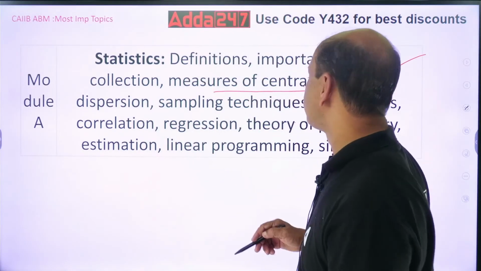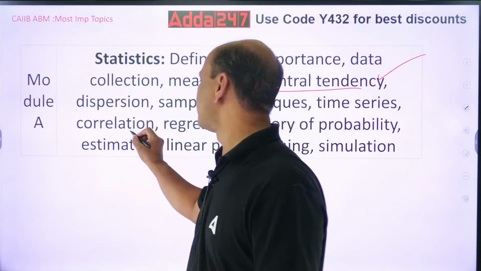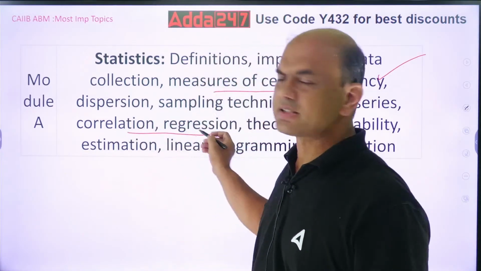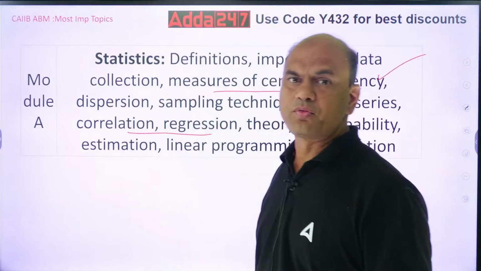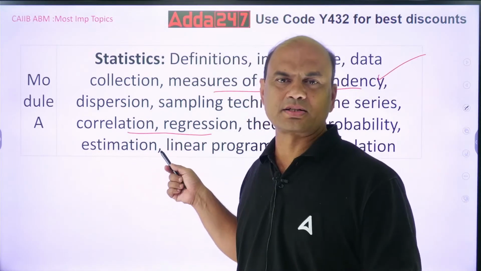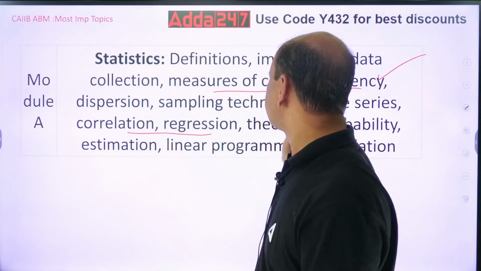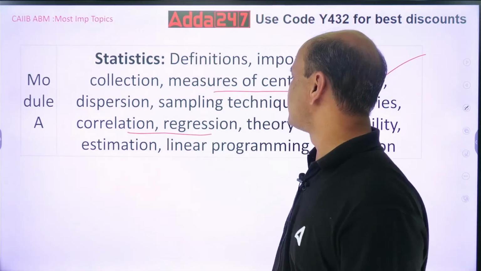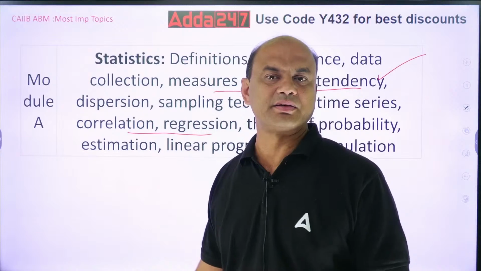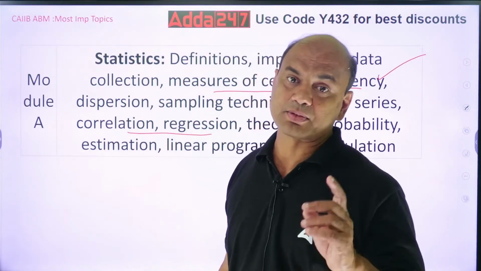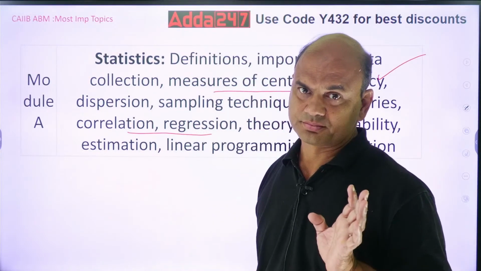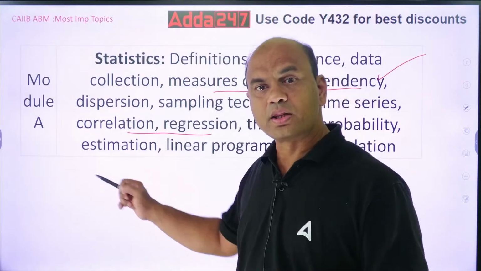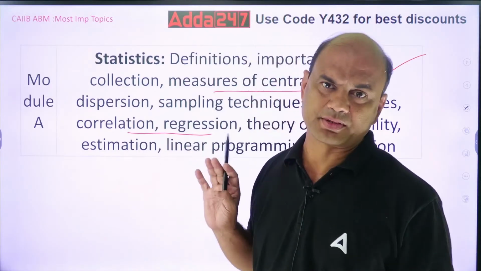Then the second one which you have is correlation and regression. This is the single chapter: if you understand correlation and regression, then many chapters become easy for you. Sampling becomes easy, time series becomes easy, estimation becomes easy if you understand correlation properly. Both the chapters, both the parts.